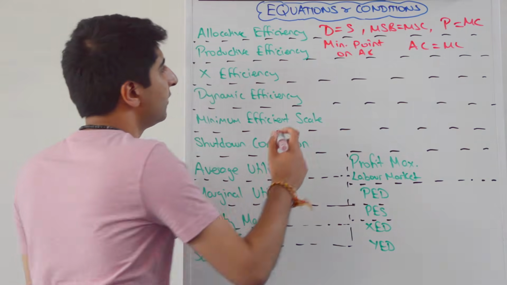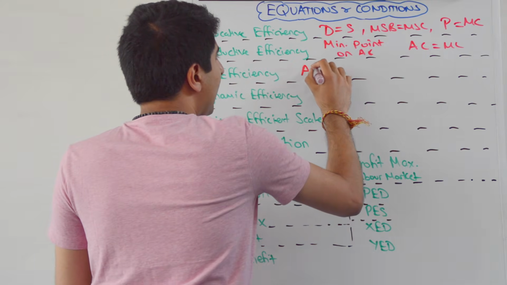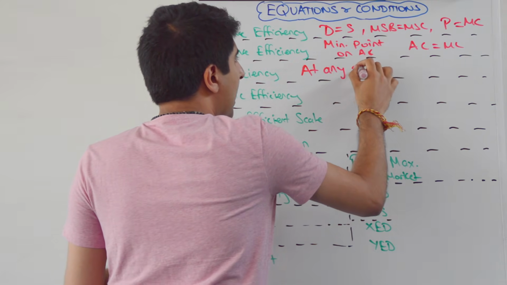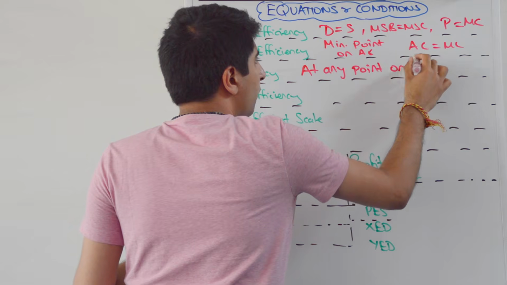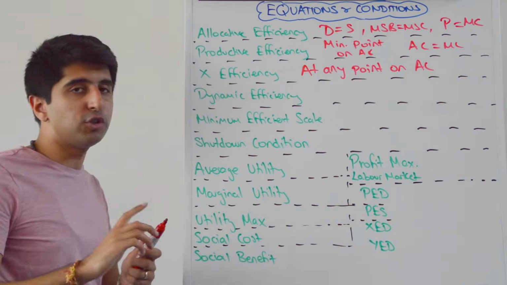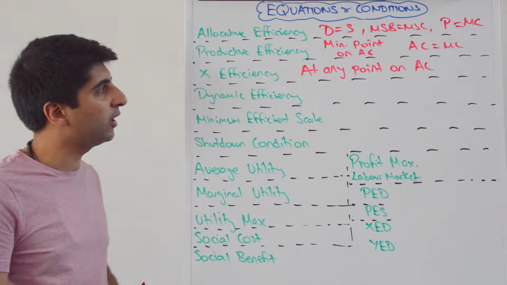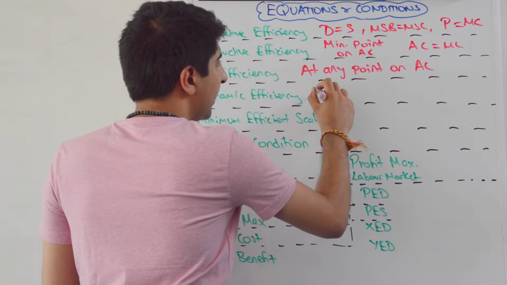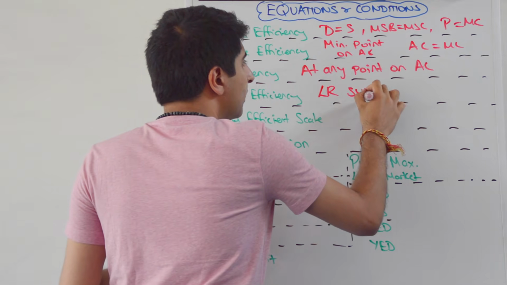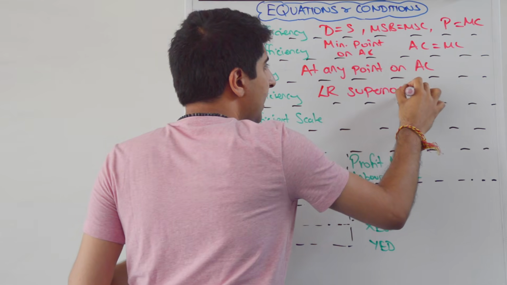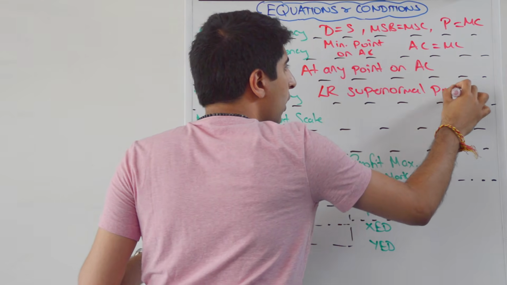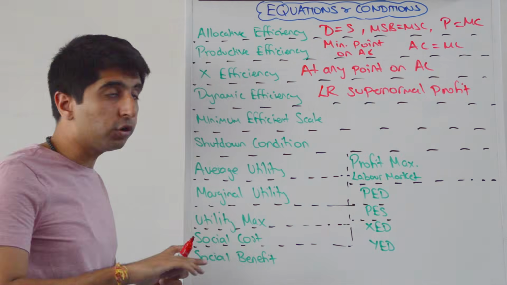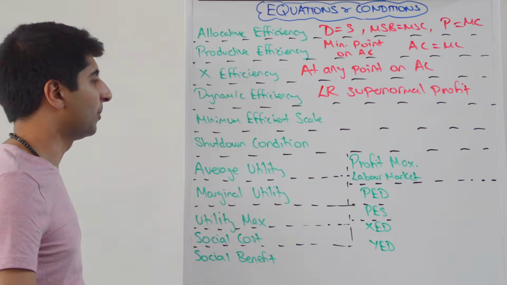What about X efficiency? Well, X efficiency occurs at any point on the average cost curve. So no matter where you're producing, as long as you're on the average cost curve, then you are by definition X efficient. Dynamic efficiency, the condition for this, long run supernormal profit is necessary. So long run supernormal profit, not short run, long run supernormal profit there.